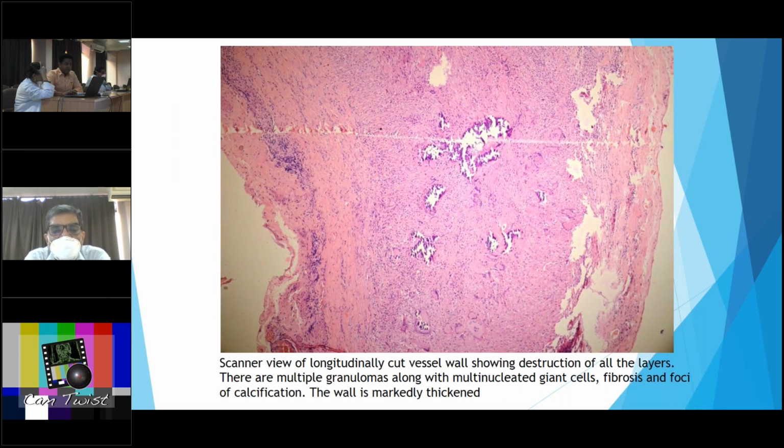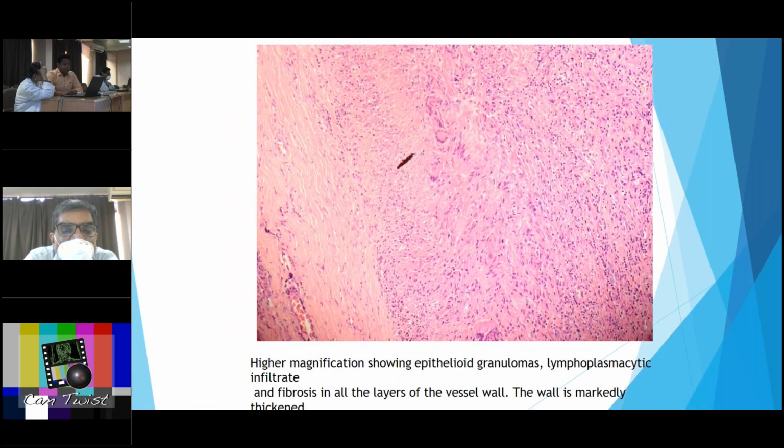This is the longitudinal cut section of the vessel, the STA, which shows multiple granulomas with multinucleated giant cells along with fibrosis and foci of calcification, and the walls are markedly thickened. This slide shows the high magnification of the previous slide, which shows spindle-shaped epithelioid cells along with lymphoplasmacytic infiltrates and fibrosis in all the layers of the vessel wall with marked thickening of the vessel wall.